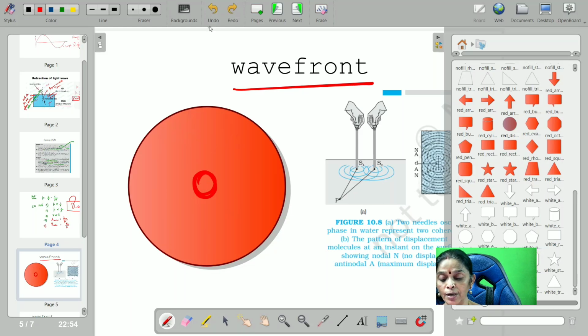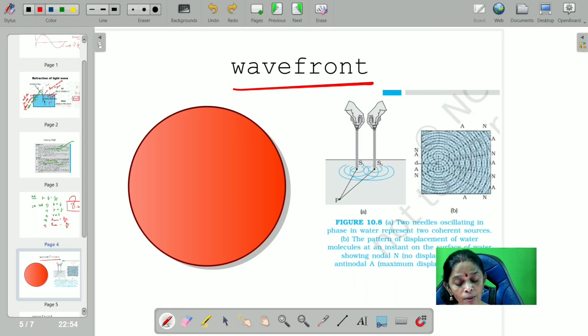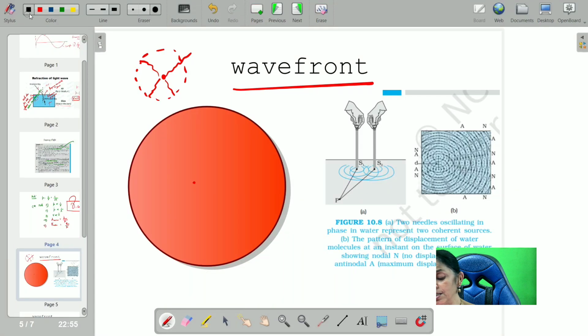So therefore, here a wavefront is formed. How do you say what a wavefront is? A wavefront is nothing but the locus. You can see here, this is the source of light. Now from the source of light, the waves spread out like that. Now choose the points which are at equal distance from the source. So I have chosen the points which are at equal distance from the source, for example, A, B, C, like that.